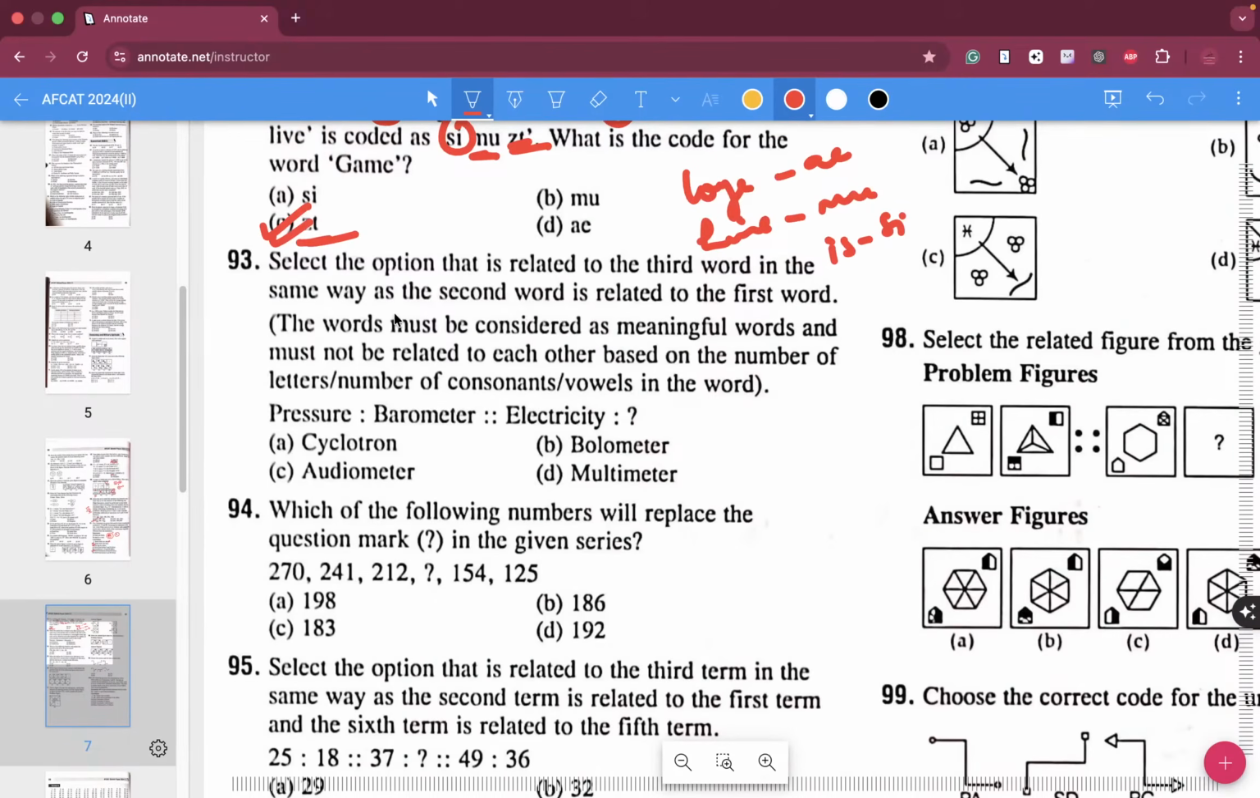Question number 93. Select the option that is related to the third word in the same way as the second word is related to the first word. The words must be considered as meaningful words and must not be related to each other based on the number of letters, numbers of consonants, vowels in the word. Pressure is to barometer as electricity is to?